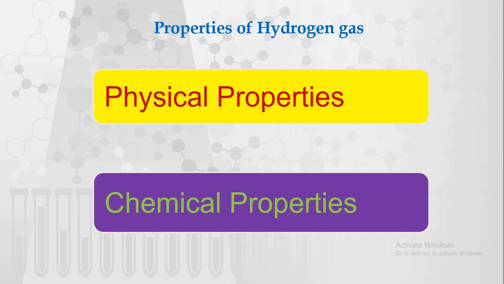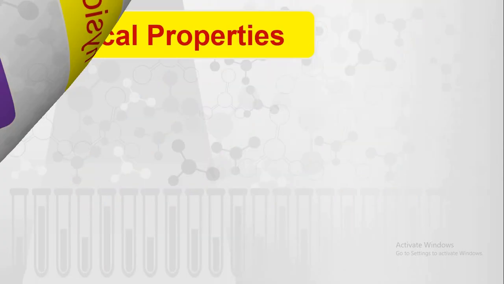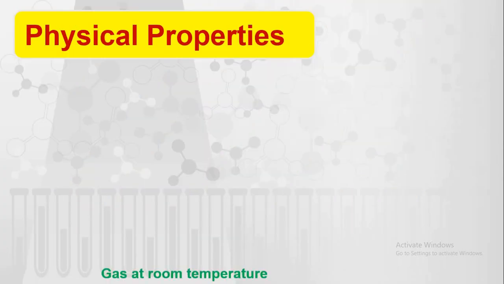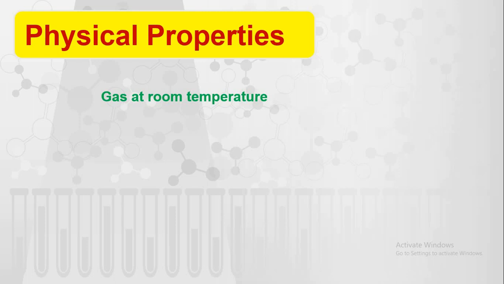So properties of hydrogen gas. As we have seen, there are different properties that belong to different elements, and they can be classified into two types, that is physical and chemical properties. So hydrogen gas is also having some physical and some chemical properties. So what are the physical properties? Hydrogen is a gas at room temperature. If you consider the diatomic hydrogen molecule, that is H2, it is a gas at room temperature.